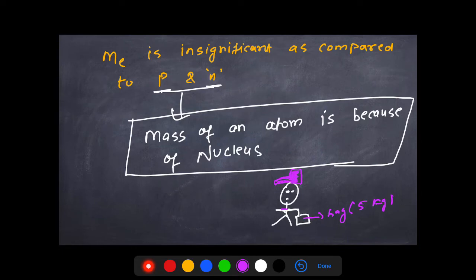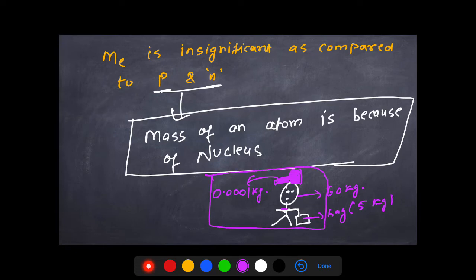Just assume he is wearing a cap. I'm very bad at drawing, so just assume this is the cap over here, right? He's wearing a cap also, and the cap is very, very light. Just assume the mass of the cap is 0.0001 kilogram. Correct? The person himself weighs approximately 60 kilogram.